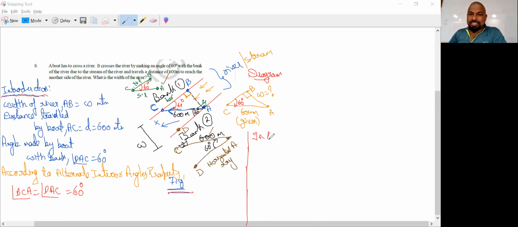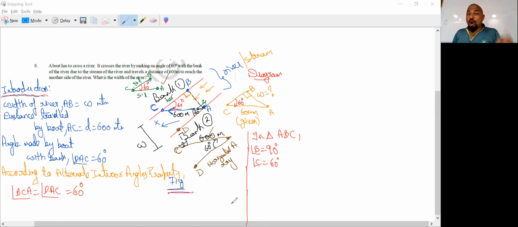In the triangle, what is the triangle we are having? ABC. We have been given a triangle, but we have to call it a right angle triangle. Angle B is equal to 90 degrees. Yes, it became a right angle triangle. Now, which angle are we choosing? Angle C is equal to 60 degrees.